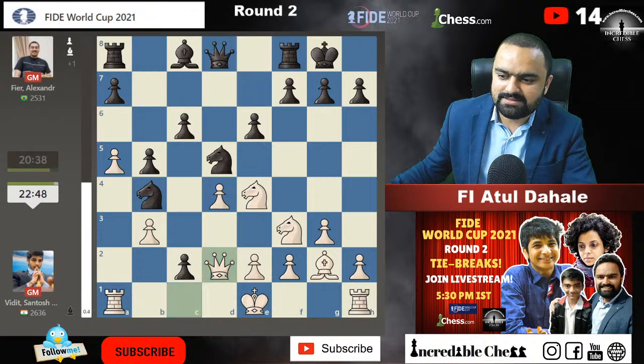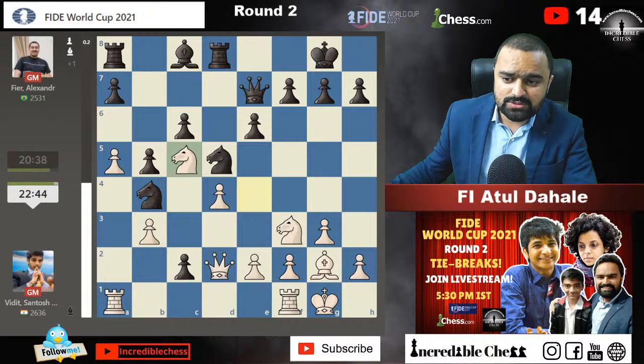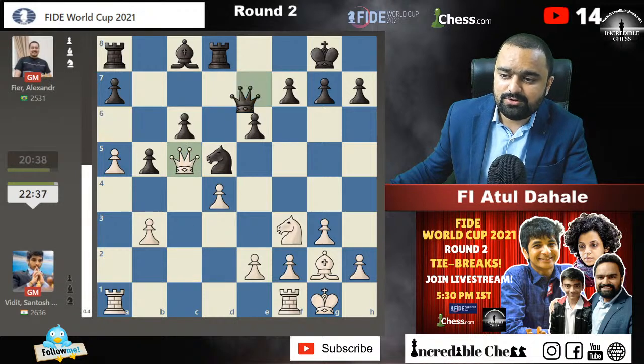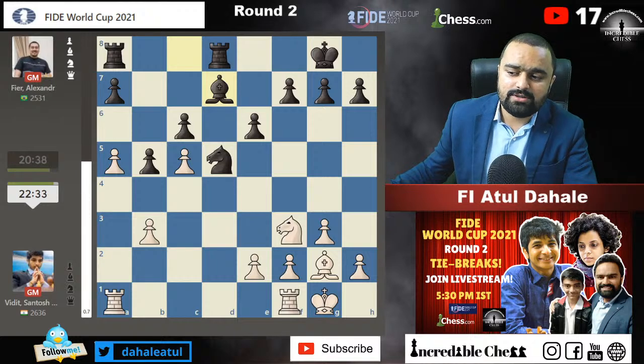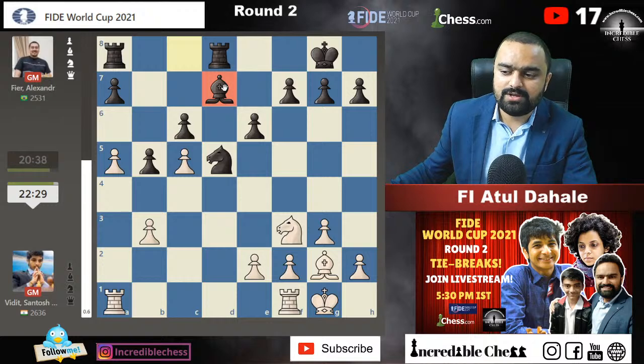We talked about this knight going to the c5 square. This is the only good square for the knight. And he goes through the c5 square, knight a6. He's trying to exchange this knight. Okay, he captures the pawn. Knight takes c5, queen takes c5, queen takes c5, d takes c5. And this is the way he has solved the problems, guys. Black has only one problem now, that this bishop should come into the game. If this bishop comes into the game, then he will get some chances, but for that he needs to play e5.